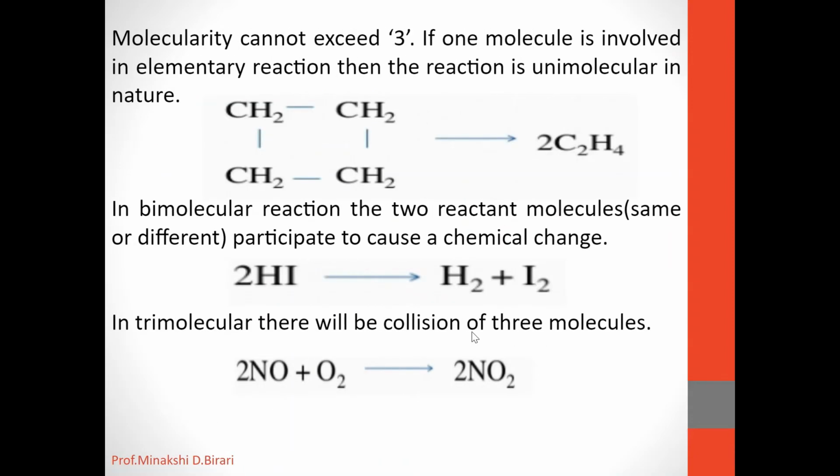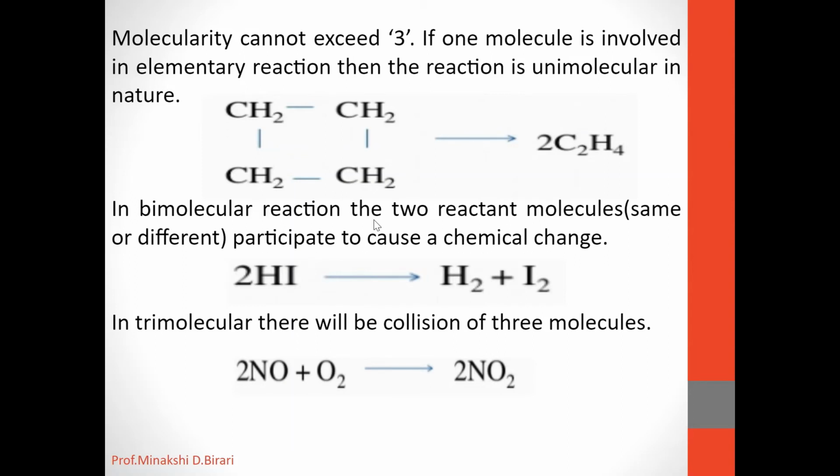Let us see examples of molecularity. Already we have explained that molecularity cannot exceed 3. If one molecule is involved, that elementary reaction is a unimolecular reaction. If we take this example, only one molecule is involved, so it is a unimolecular reaction.